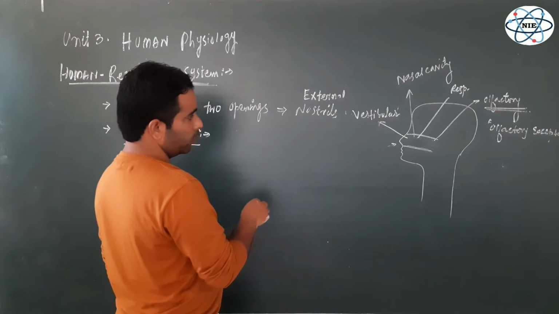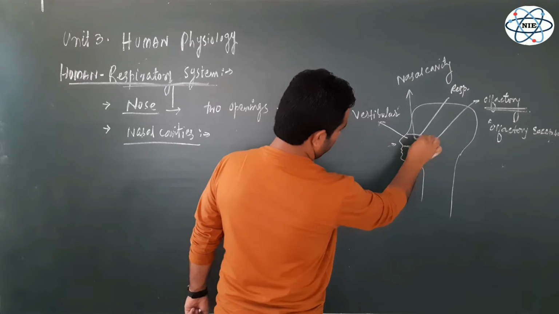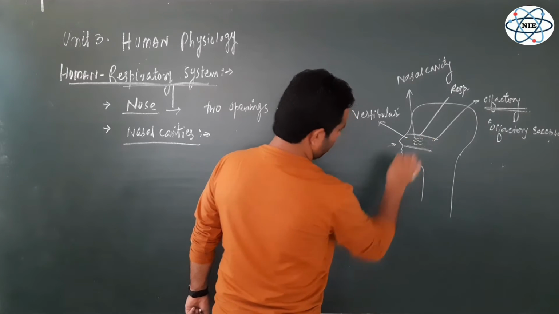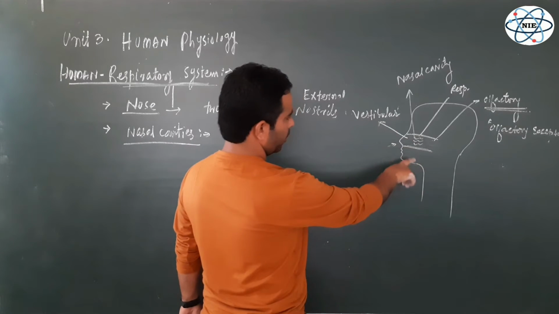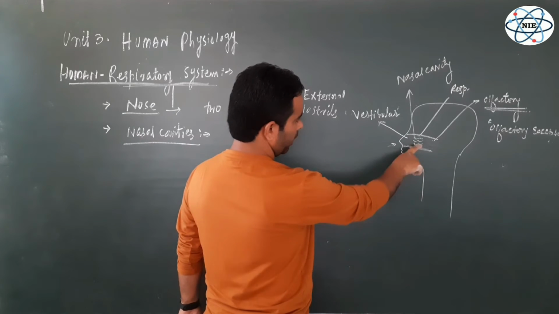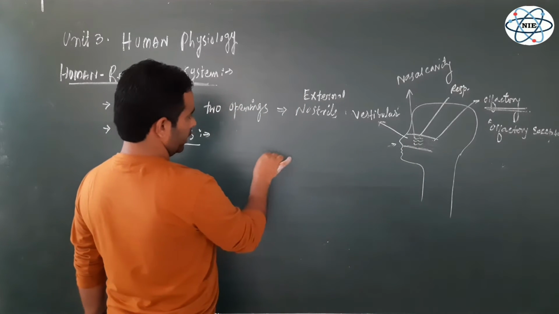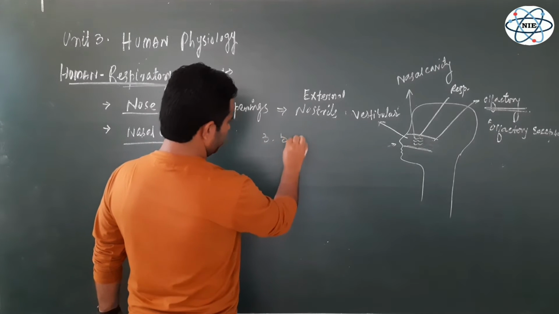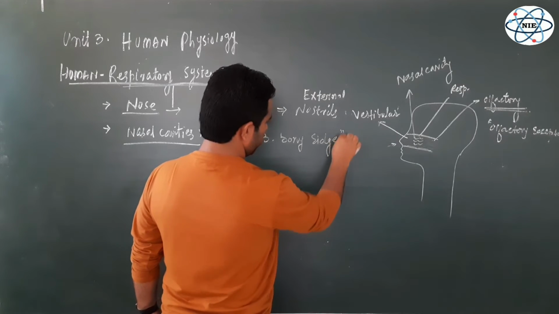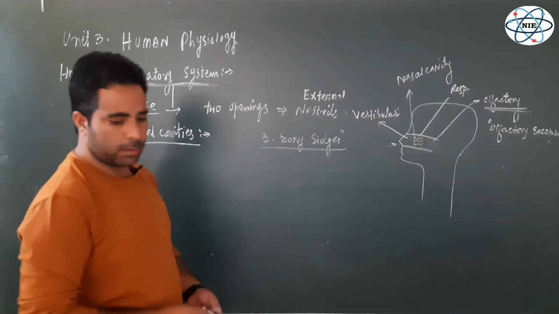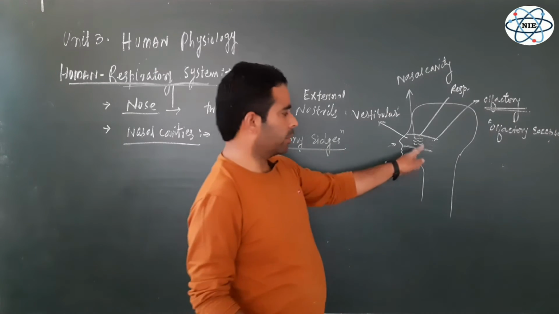So what are these three bony ridges in the nasal cavity? For example, here are three nasal conchae or bony ridges which have increased the surface area. You can see them. This is the topmost, this is the middle, and this is the lower one. So this is the superior, this is the middle, this is the inferior. So how many? There are three bony ridges in each nasal cavity which have increased the surface area of the nasal cavity.